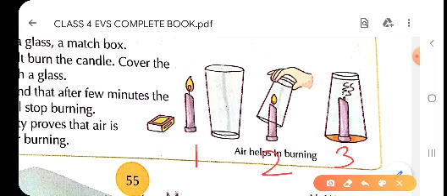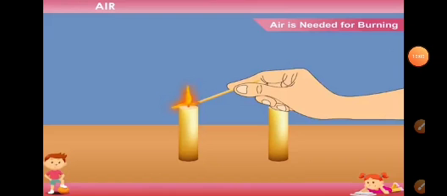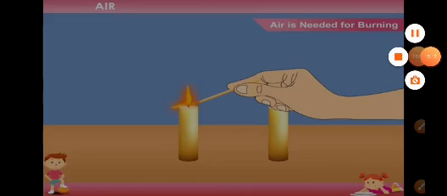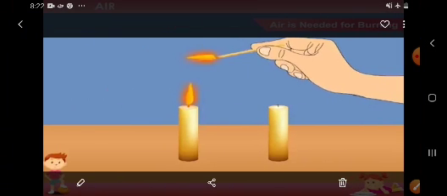So children, let us see it through another picture. The same activity we will see through another picture. Now children, here in this picture we can see 2 candles. How many candles are there? 2 candles. Children, in this picture we have taken 2 candles. We will light up these 2 candles.